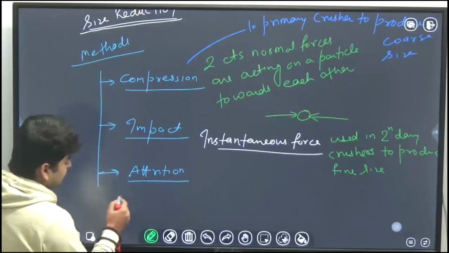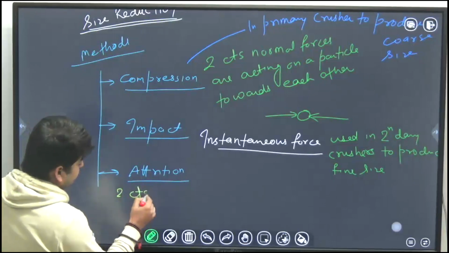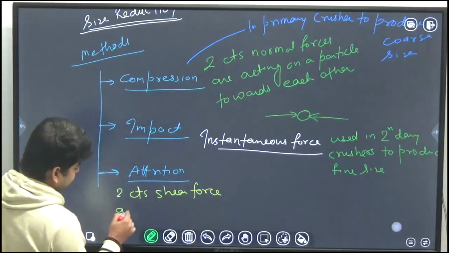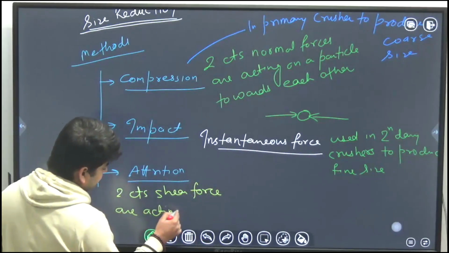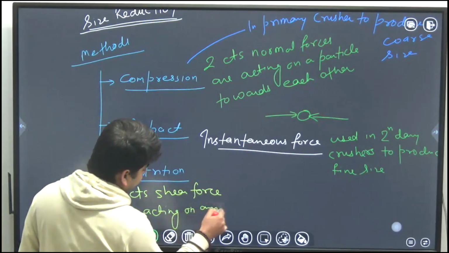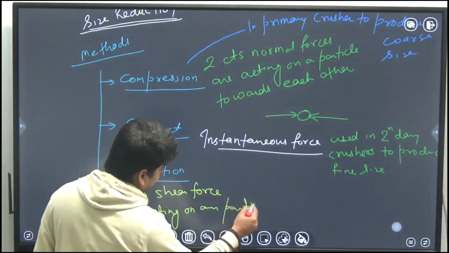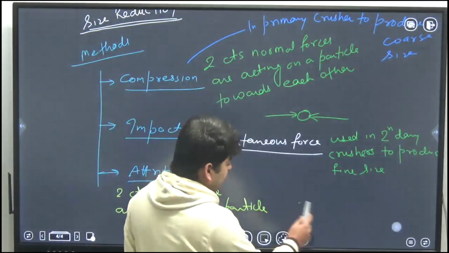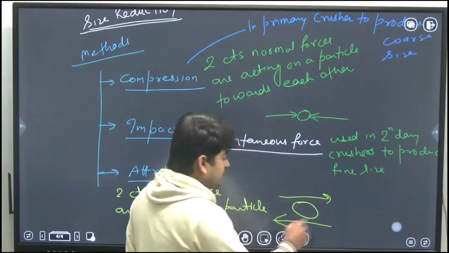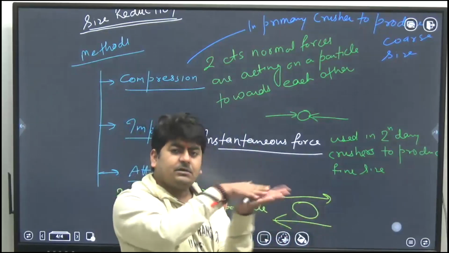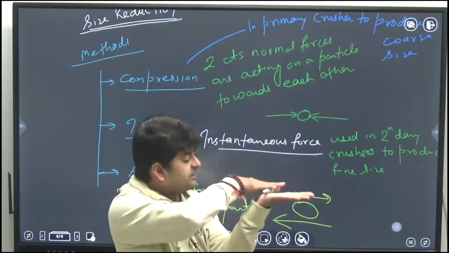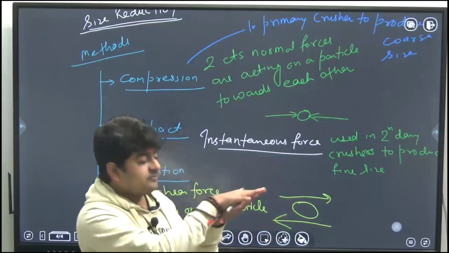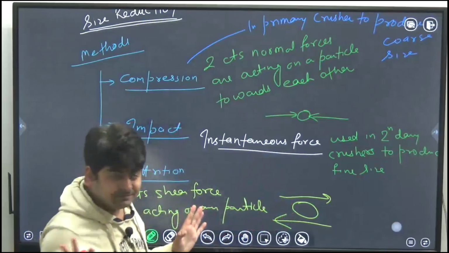Next is attrition. Attrition is when two continuous forces are acting on any particle. Basically rubbing, or giving a massage to someone. Okay, like this is a particle. We are applying the shear force on that, like this. Basically, we are providing the massage to that particle, and because of that massage, the particle will break.